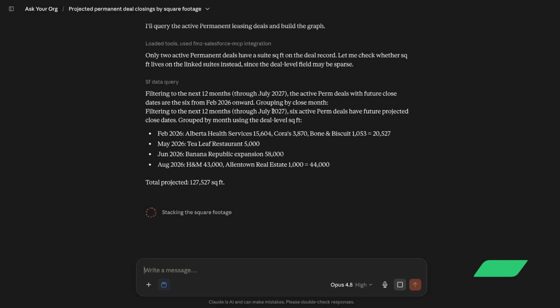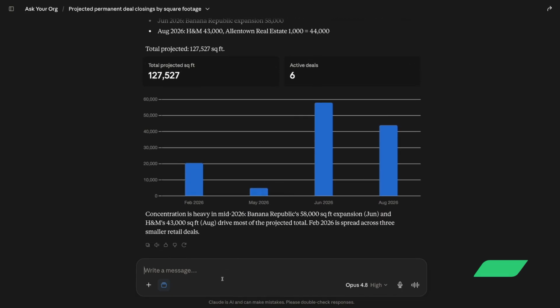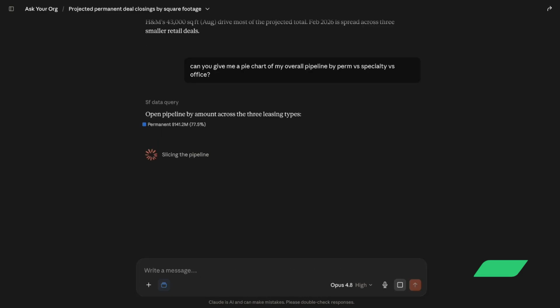First, it pulls out the square footage of each deal grouped by month, and then turns it into a graph. I can also ask follow-up questions to filter this and view this in different ways, for example, pulling it into a pie chart grouped by different leasing deal types.